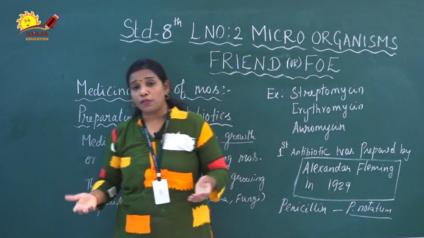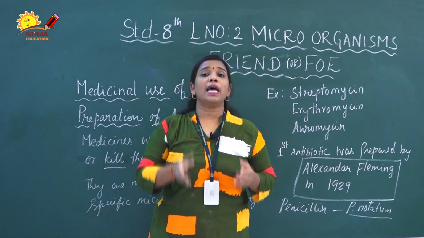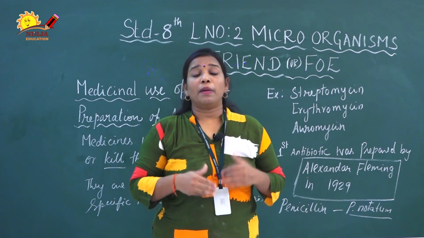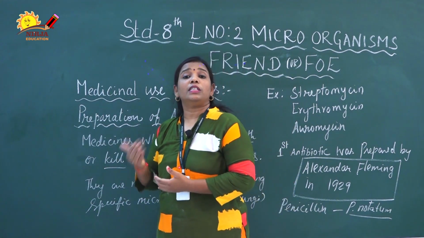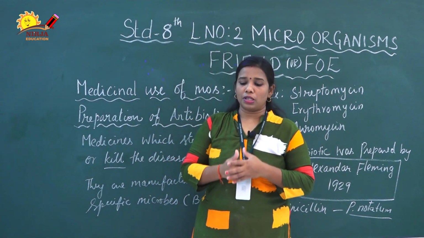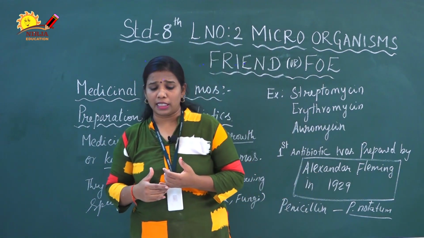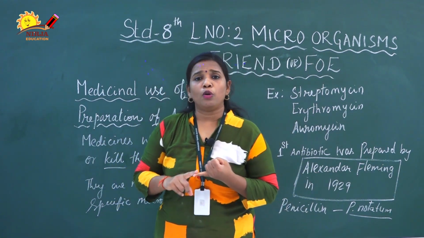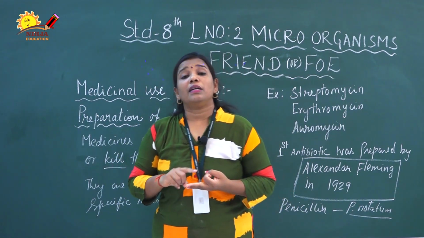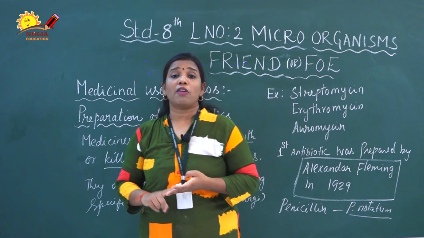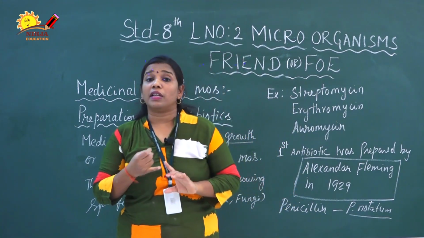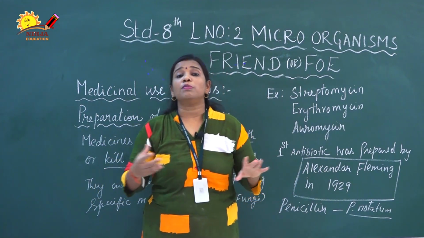So what is the major difference between an antibiotic and a vaccine? An antibiotic is given once the disease has come to our body. But vaccination acts as a preventive measure. Before the disease comes, we have to use the vaccination. We have different types of vaccination for diseases, like polio. The polio vaccine is an oral vaccine. BCG for TB. Then the typhoid vaccine, TAB vaccines, the MMR vaccine for mumps and measles, whooping cough vaccines, and tetanus vaccines. We have different types of vaccines.